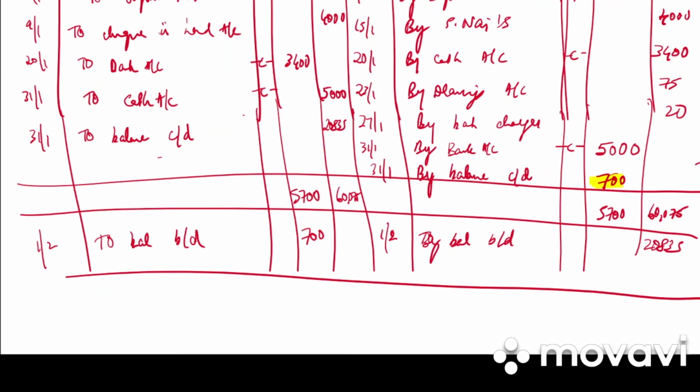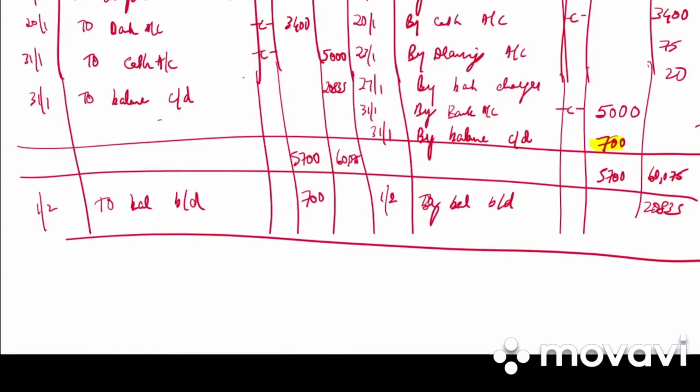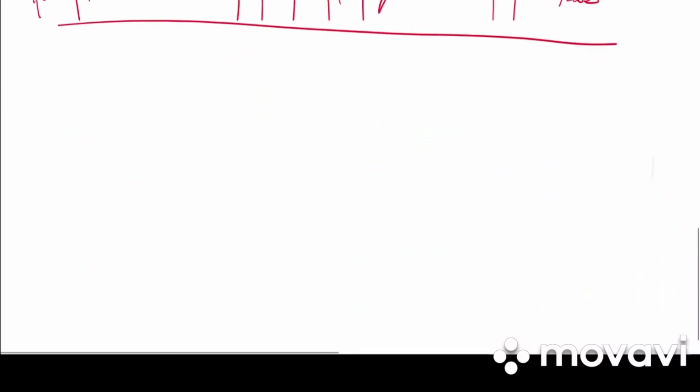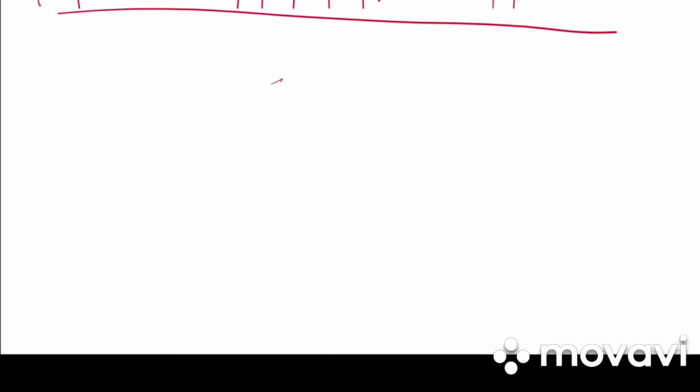Clear? So they have said that whatever cash balance is there, we will retain 700 and whatever remains we will put in the bank. So we retain 700 as balancing figure and the remaining we put in bank account as a contra entry.